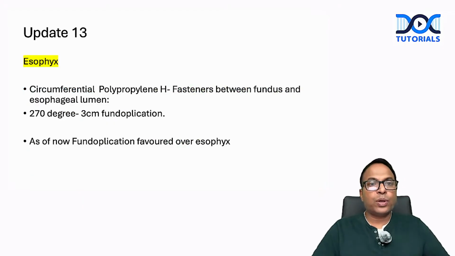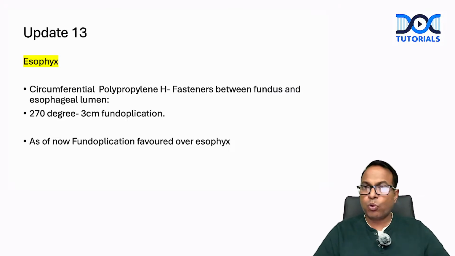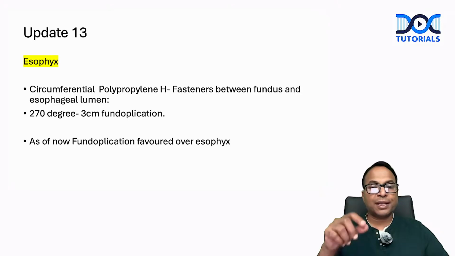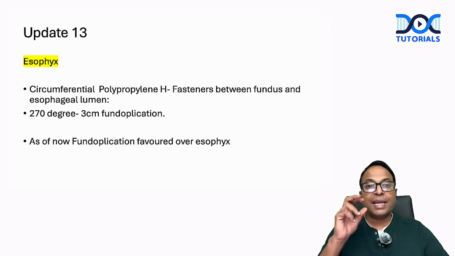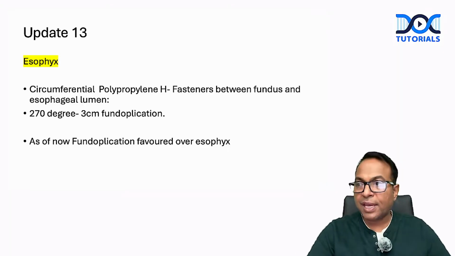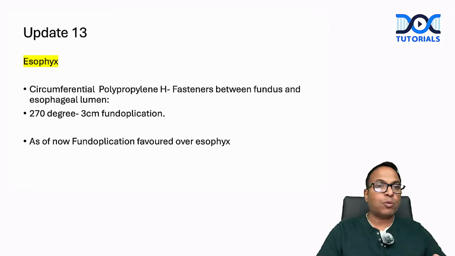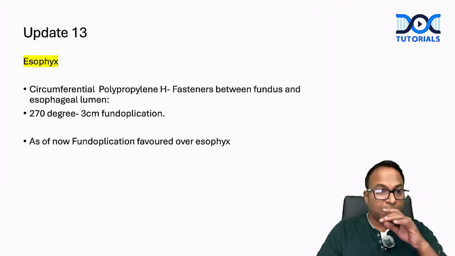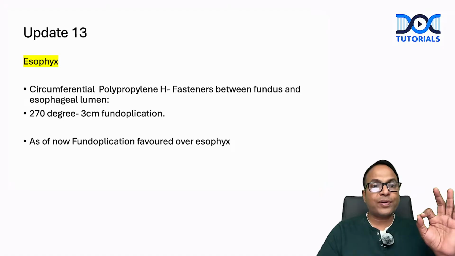Okay. So update number 13 is about transoral incisionless fundoplication, which was already discussed in the old edition also. Here they mentioned the material used very clearly. Polypropylene fasteners are placed between the fundus and the esophageal lumen for a 270-degree, 3 centimeter fundoplication. Okay, a 270-degree, 3 centimeter fundoplication is called TIF. As of now, fundoplication is favored over TIF. TIF is not the treatment of choice for GERD. Just note it: it is a 270-degree, 3 centimeter fundoplication from inside.